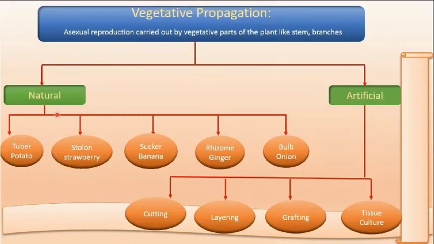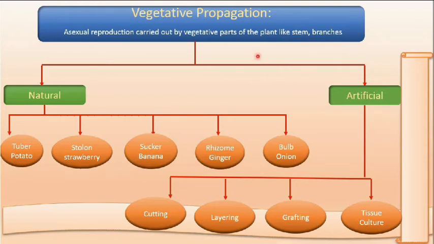Next and the last mode of asexual reproduction is vegetative propagation. Asexual reproduction carried out by vegetative parts of the plant is known as vegetative propagation. Here the reproduction occurs only in plants. Only the vegetative parts of the plant like stem, branches, root, leaves give rise to a new organism.